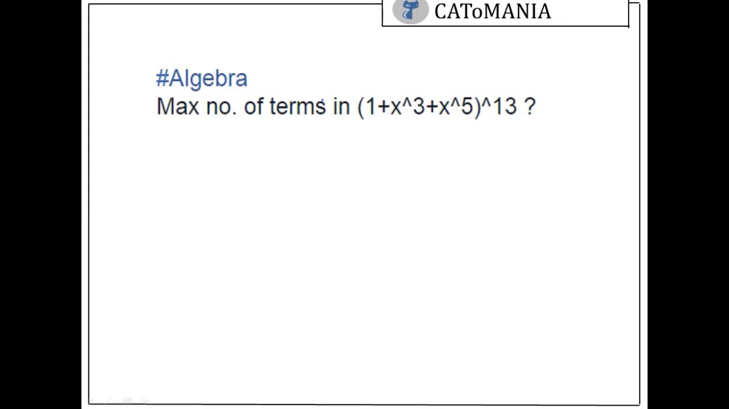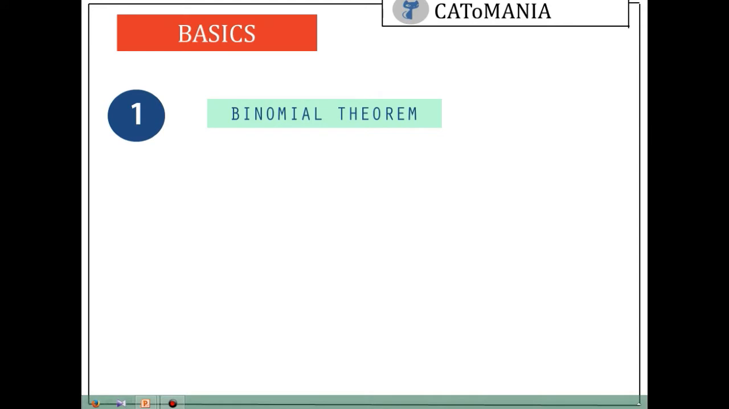So the first basic which is needed for this type is binomial theorem. So what is actually binomial? If I am writing x plus y, is this a binomial? Yes, this is a binomial. So I will just go by the literal meaning of binomial. Actually, nomial means term, right? And bi stands for two. So if there are two terms, then it is a binomial.